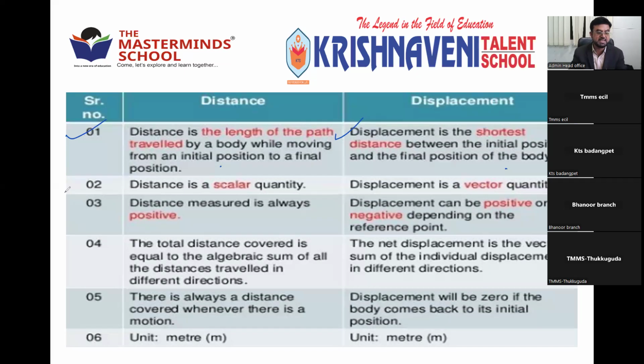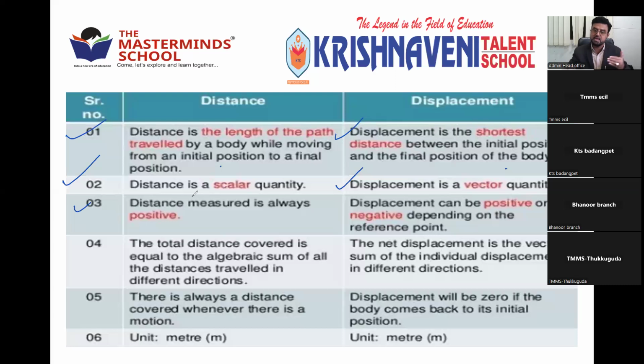Next, distance is a scalar quantity. Already we discussed about scalars and vectors. Means distance has only magnitude, no direction. Whereas displacement is a vector quantity. It has both magnitude and direction. Because displacement is nothing but moving in a particular direction. Distance is always positive because it's not having direction.